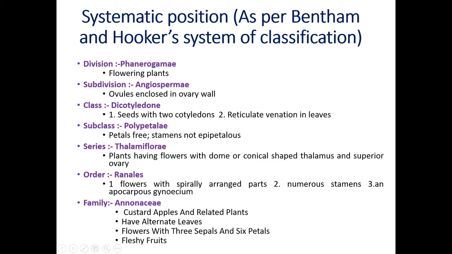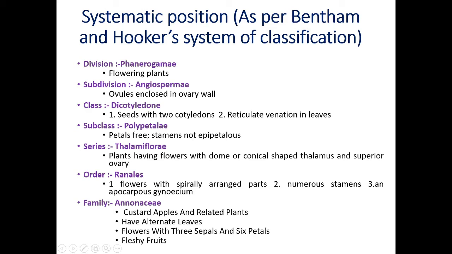Then it belongs to the order Ranales, flowers with spirally arranged parts. Then numerous stamens, a large number of stamens are there, and apocarpous gynoecium. Apo means free, carpus means carpels. When the carpels are free from each other, the best example is Annona squamosa, Sitaphal and Ramphal. We get this type of condition, apocarpous gynoecium.